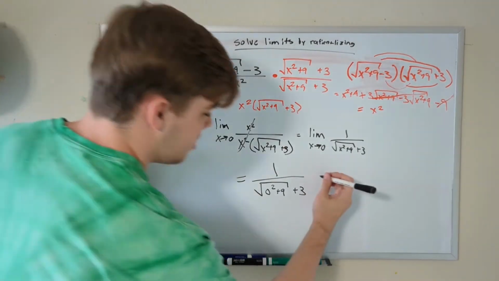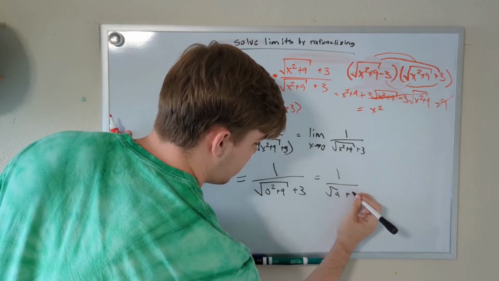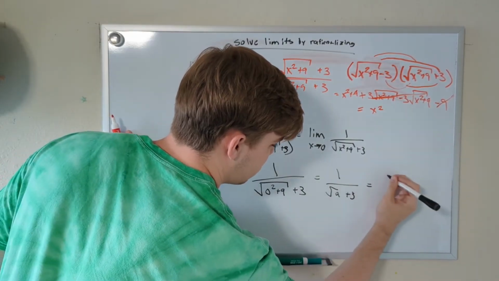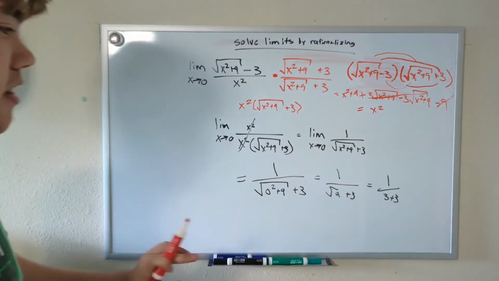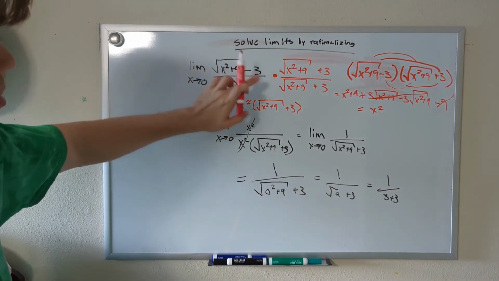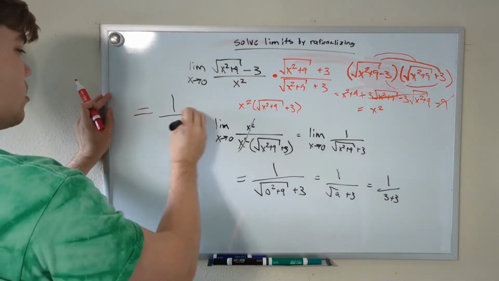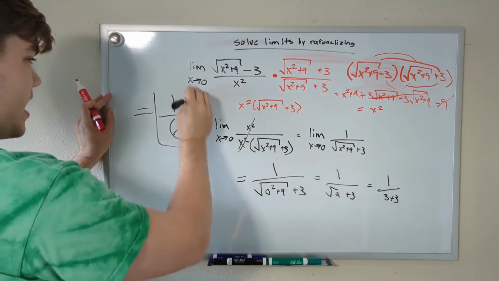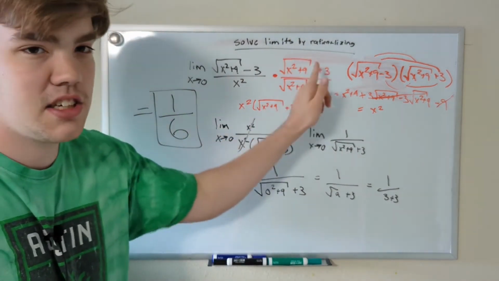So let's simplify this down. This is equal to 1 divided by the square root of 9 plus 3, which is equal to 1 over 3 plus 3. And our final answer for the limit as x approaches 0 of the square root of x squared plus 9 minus 3, divided by x squared, is equal to 1 over 6. And that is the limit. And we are able to find this limit because of rationalizing.